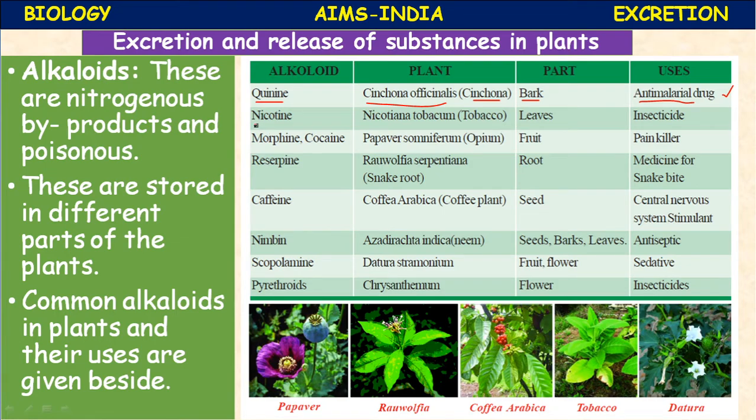Next, nicotine. Nicotine is another alkaloid, a nitrogenous substance. It is extracted from the plant Nicotiana tabacum, the tobacco plant. From which part of the plant? From the leaves. It is used as an insecticide. It is a bio-insecticide.